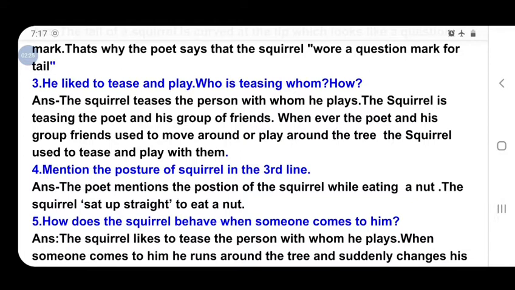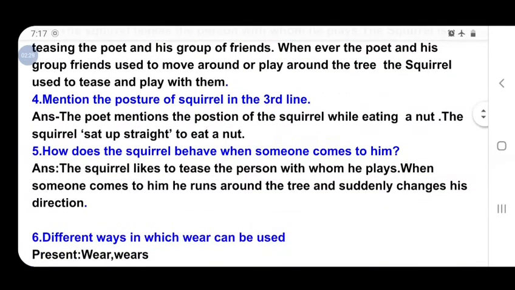Next question: how does the squirrel behave when someone comes to him? The squirrel likes to tease the person with whom he plays. When someone comes to him, he runs around the tree and suddenly changes his direction.